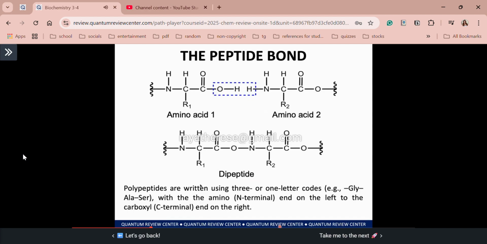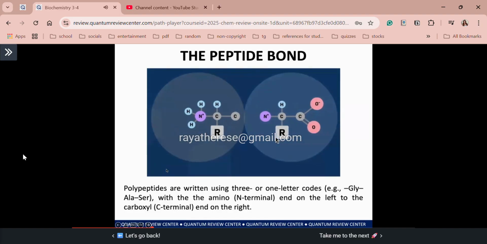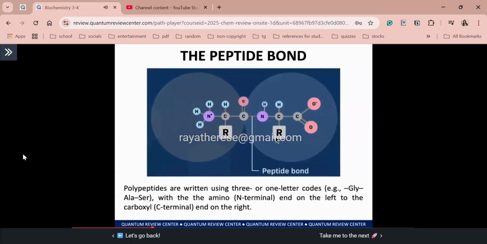Sir, parang mas madali siya compared sa glycosidic bond formation. Yes po, di ba? Because sa glycosidic bond, we have anomeric configurations, here alpha and beta. Here very straightforward. Okay, class. So here this is just a visualization of your formation ng peptide bond. As you can see here, we liberate your water molecule in order to form a peptide or an amide bond.